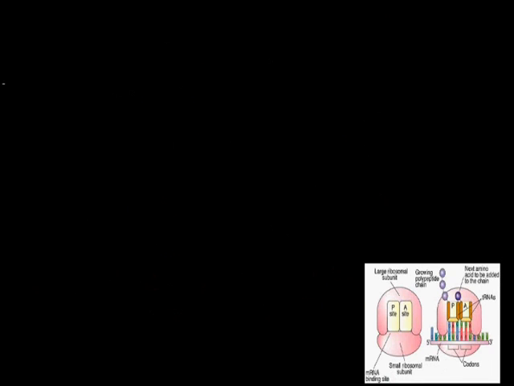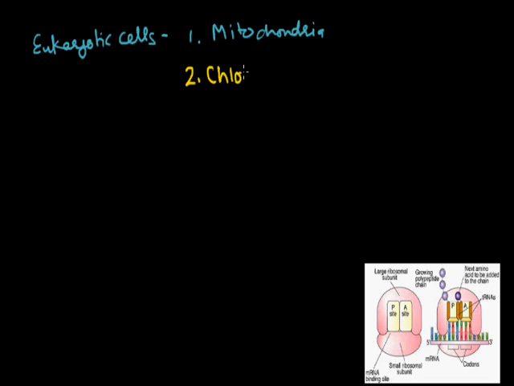Ribosomes are present in cell organelles also. In the eukaryotic cells, two cell organelles have ribosomes: first, mitochondria, and second, chloroplast. Both cell organelles have their own specific type of ribosomes, different from those of the cell. For example, this is the eukaryotic cell, but they have prokaryotic ribosomes, that is, 70S. This is known as the prokaryotic ribosome.